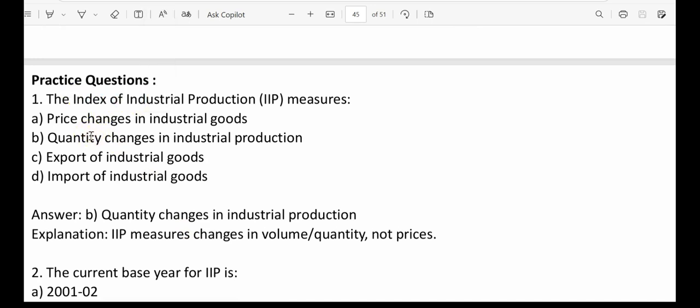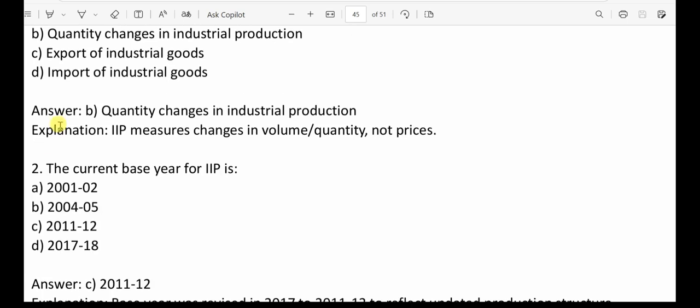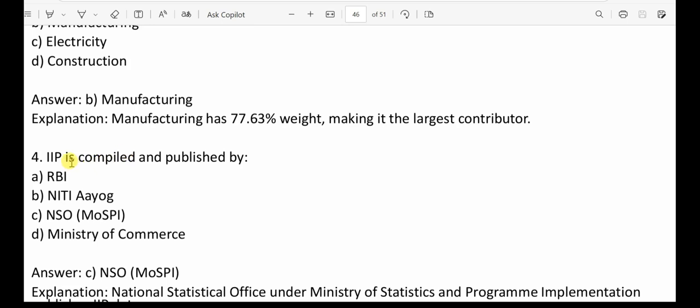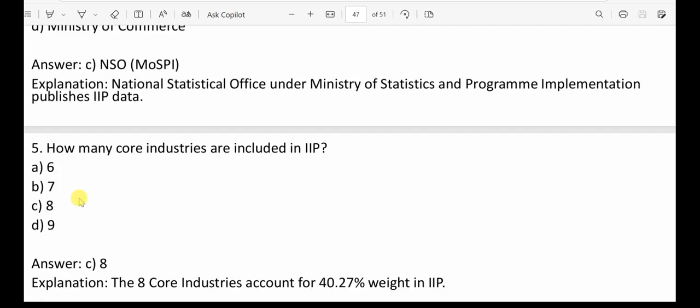Question number 1, the index of industrial production measures. Option A, price changes, no. Option B, quantity changes in industrial production, yes. So option B is the correct answer. No need to read other options. The current base year for IIP is 2011-12. It's a simple fact, right? We know. So option C is the correct answer. Next question, which sector has the highest weightage in IIP? That is manufacturing. We know 77.63%. Now IIP is compiled and published by, we already know, that is NSO, National Statistical Office under Ministry of Statistics and Programme Implementation. So option C is the correct answer.